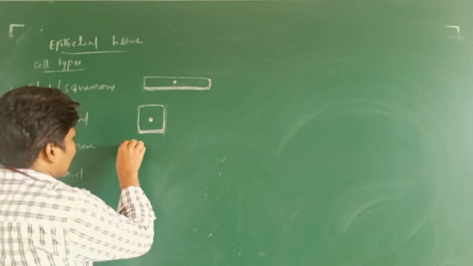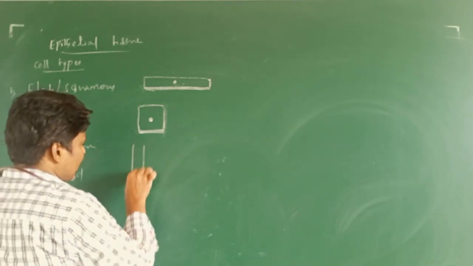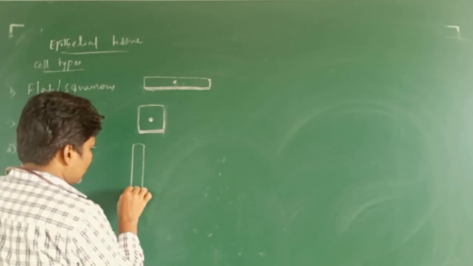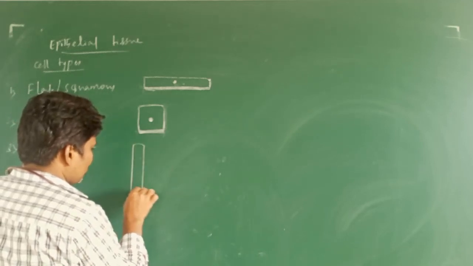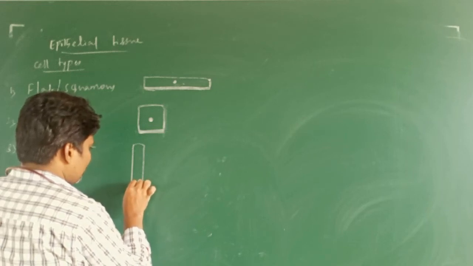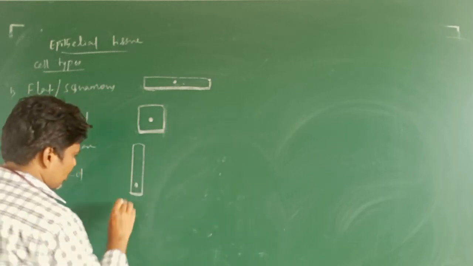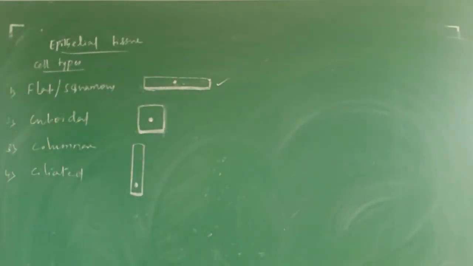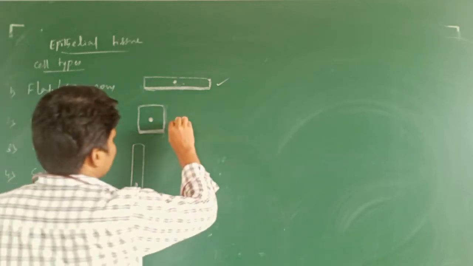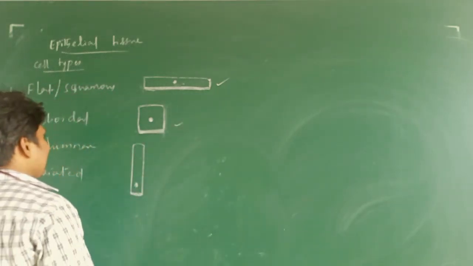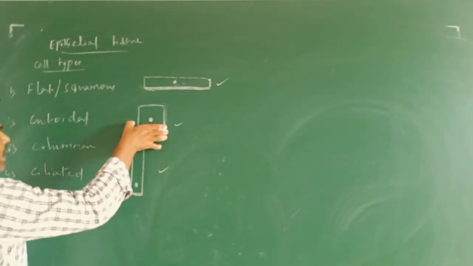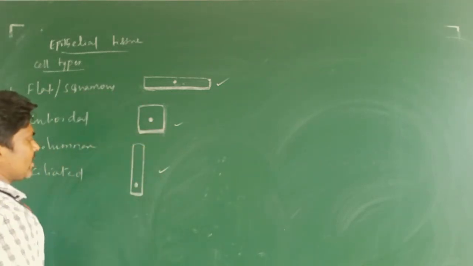Next, the long cylindrical structure. This is the columnar cell, and here is the nucleus. See, this is the flat or squamous epithelial cell. Next, this is the cuboidal epithelial cell. This is the columnar epithelial cell. This is the cube-like structure. This is the cylindrical structure.